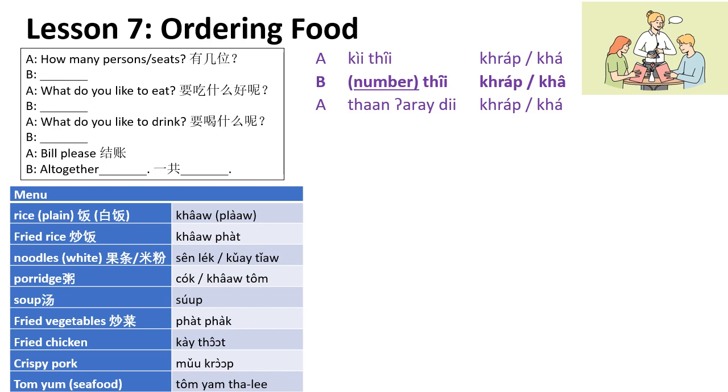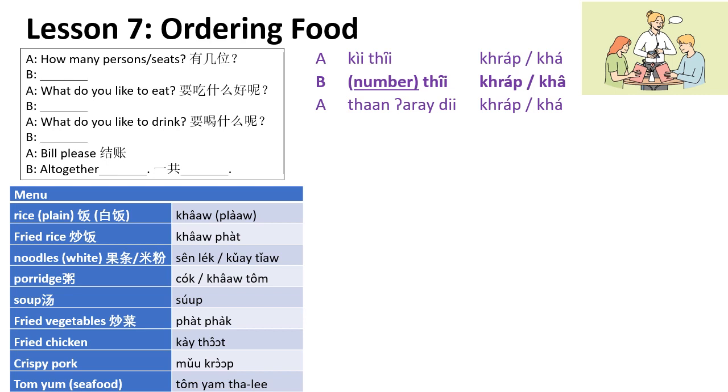How about fried chicken? The Thai fried chicken is very nice. It's called ไก่ทอด. ทอด is deep fry. So the chicken is ไก่. Chicken deep fried, ไก่ทอด. And there's another one which is the crispy pork. Crispy pork is usually used as a very important ingredient in many Thai dishes. And the crispy pork is called หมูกรอบ.